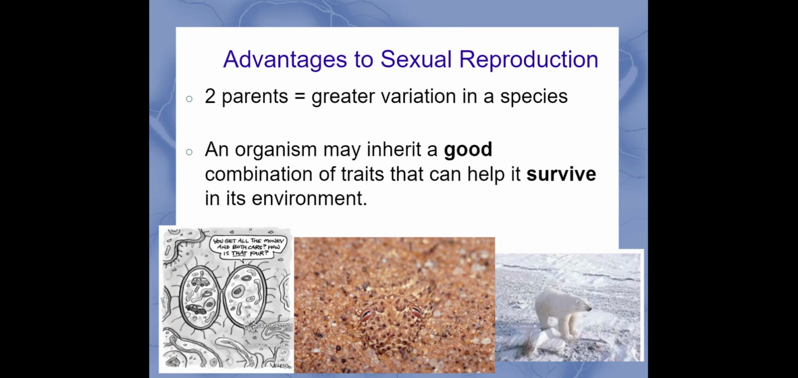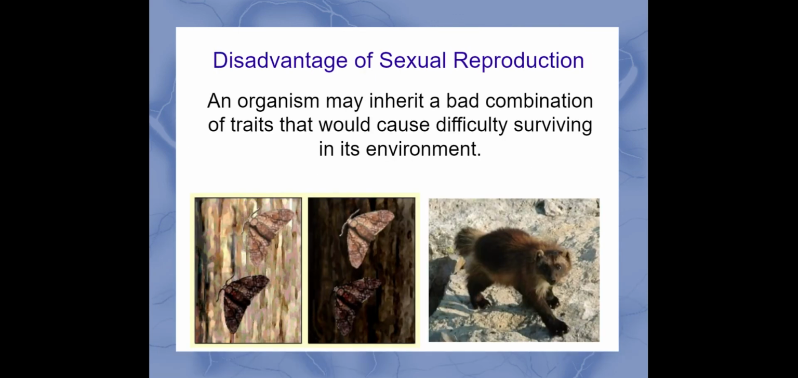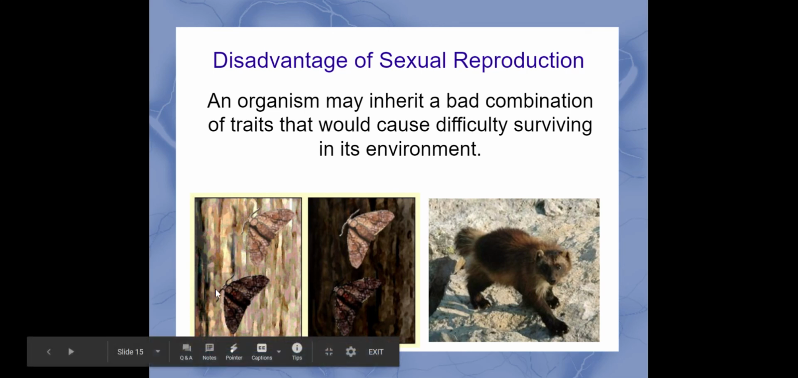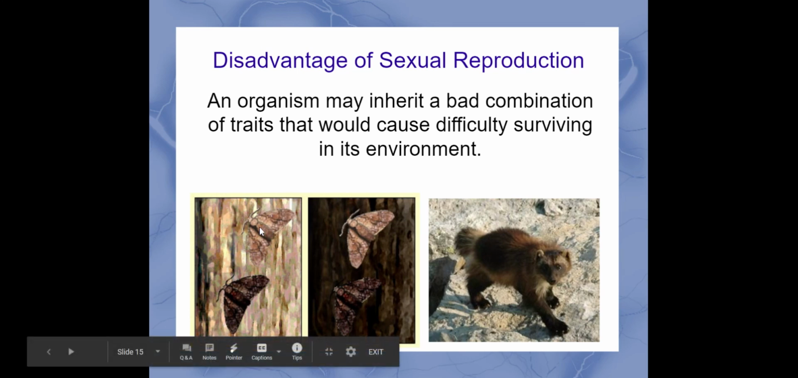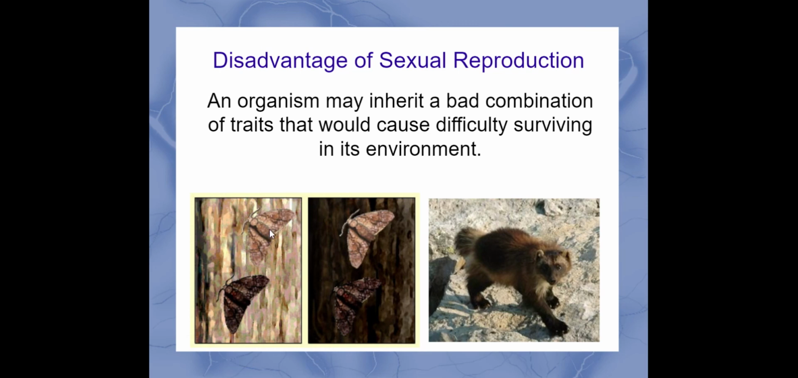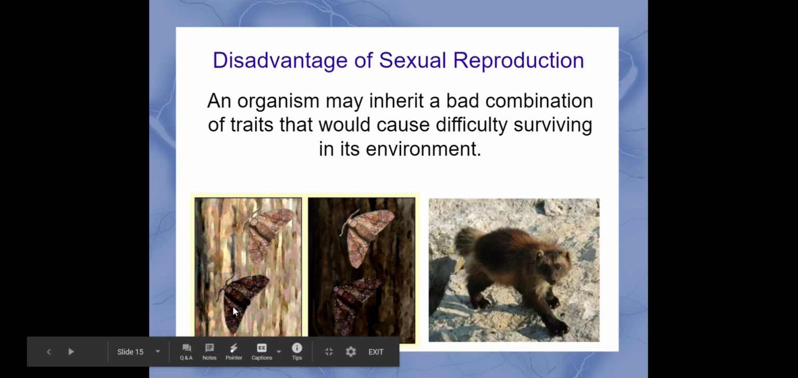But sometimes, because of all these variations, the organism might inherit a combination of traits that would cause difficulty surviving. So this would be a disadvantage of this type of reproduction, where 2 parents are passing on traits leading to lots of different combinations. So we have a moth here that's a darker color, a moth here that's a lighter color. In this lighter environment, the lighter moth blends in, good combination of traits, more likely to survive and pass those good traits on that gave it this coloring. This one more likely to get eaten.